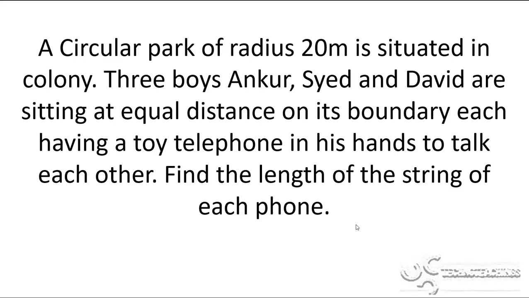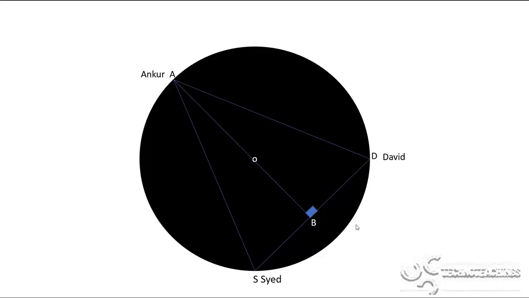The park has a radius of 20 meters. So I made a simplification of this particular problem, which represents it like this. The color which can be seen on the screen is the ground, where three kids are located at different points on the same playground, which is circular in shape.